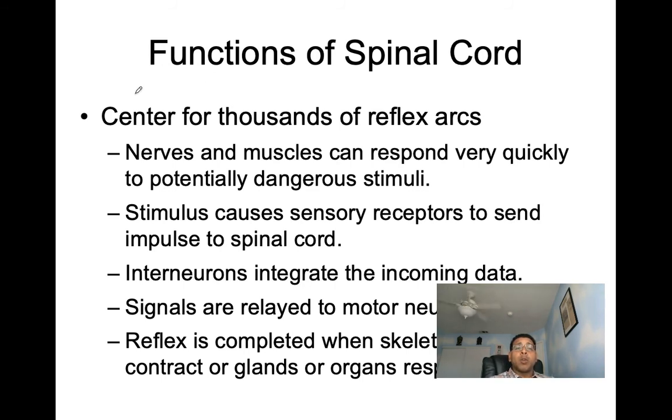The spinal cord, we can see, is also going to behave as a center for thousands of reflexes. For example, nerves and muscles, they can respond very quickly to potentially dangerous stimuli. The stimulus is going to cause sensory receptors to send impulses then to the spinal cord. Interneurons are going to integrate this incoming data. Signals then are going to be relayed to our motor neurons. Then the reflex is completed when the skeletal muscles contract or the glands or the organs respond.